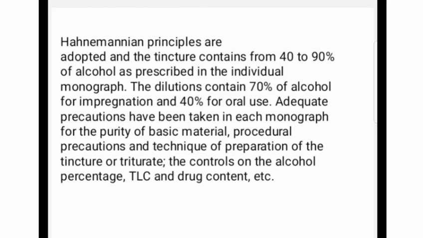Then what things are written in the homeopathic pharmacopoeia? It contains the alcohol prescribed, how much dilution of the alcohol should be used, and how much alcohol is used in the oral preparation, that is 40%.